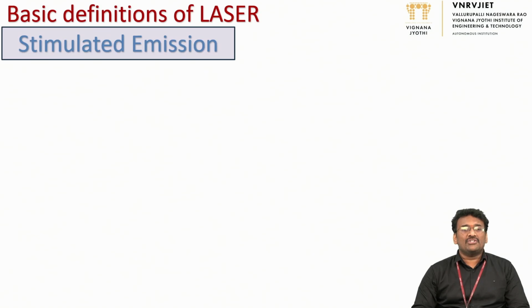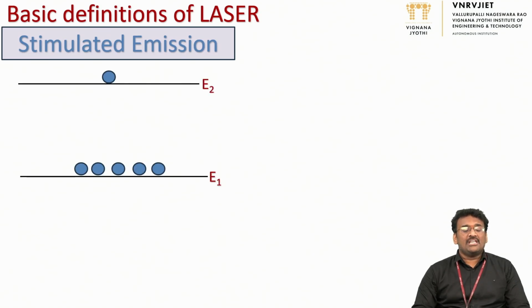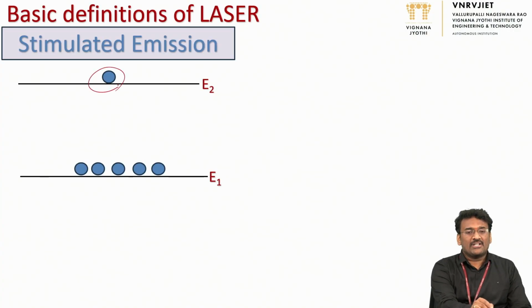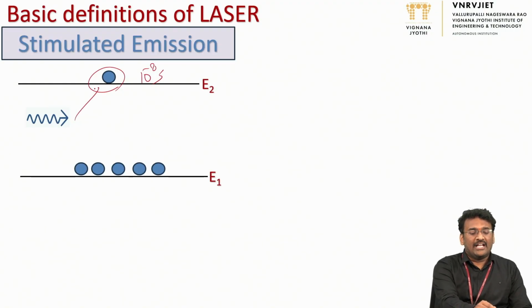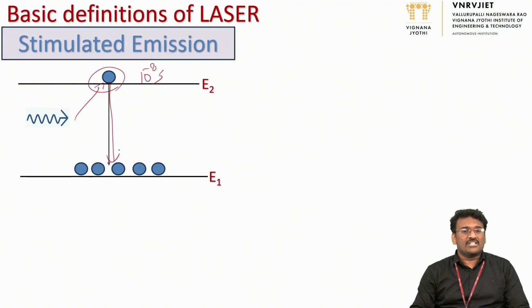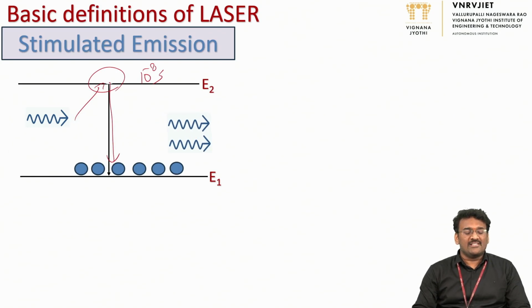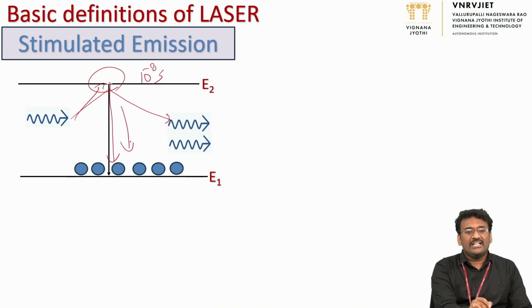Now we'll see another definition, that's stimulated emission. In the same scenario I consider two energy states E1 and E2. E1 is a lower state and E2 is an excited state. Suppose I don't want to keep the particle here for its lifetime of 10 power minus 8 seconds; before its lifetime I want to get the particle to the lower state. So we supply energy to the excited particle and this will stimulate the particle to the lower state before its lifetime. As a result, two photons get released: one is the applied one and the other is because of the de-excitation.